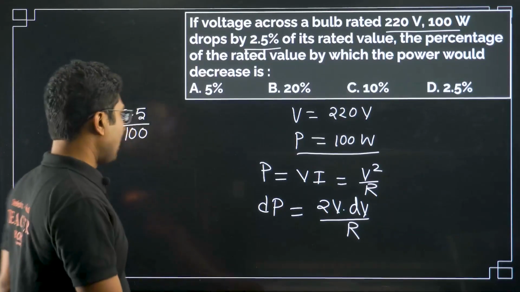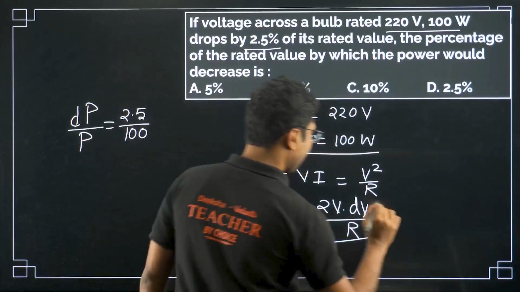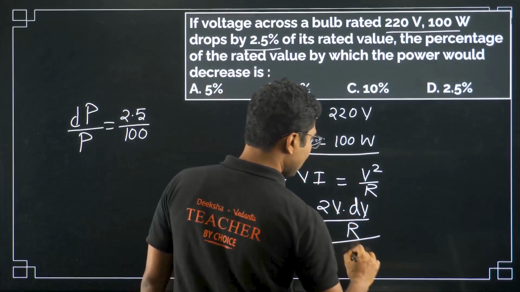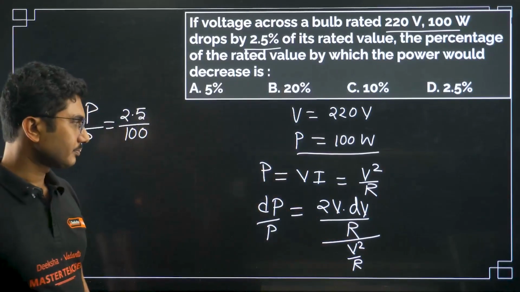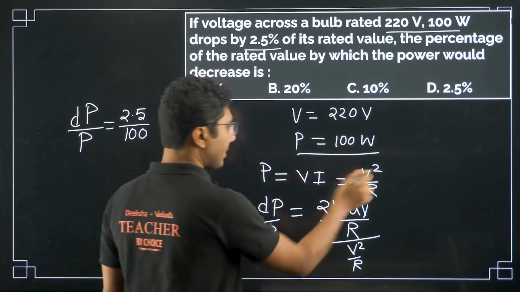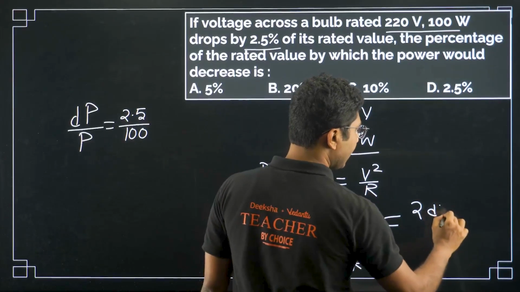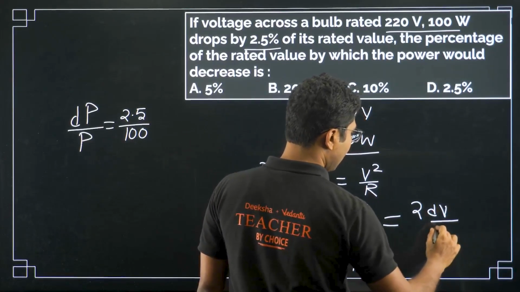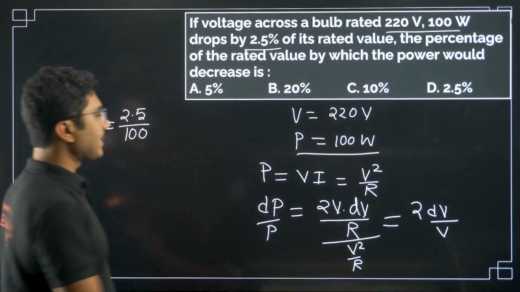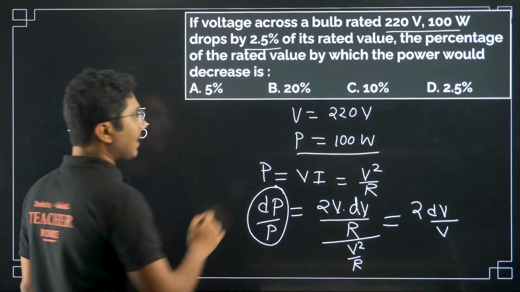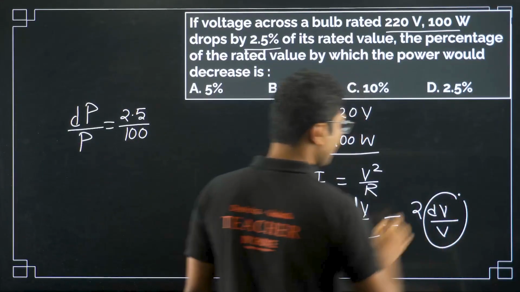Okay, this is the percentage change in the power. Now if we do dP by P, what are we getting? If you divide this side, we will get V square by R, right? P is V square by R, so that's why we are doing it. So you will get this as 2 dV by V. This is the percentage change in the power. Okay, this will be the percentage change in the voltage.